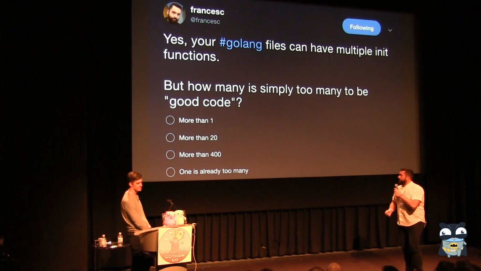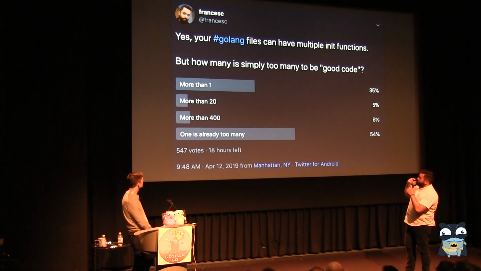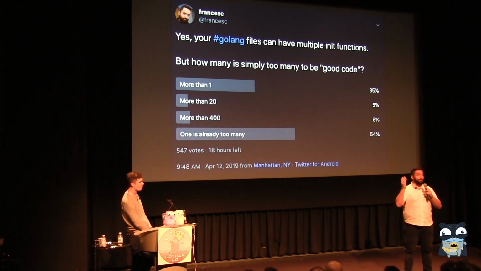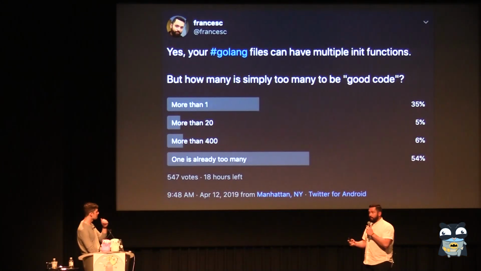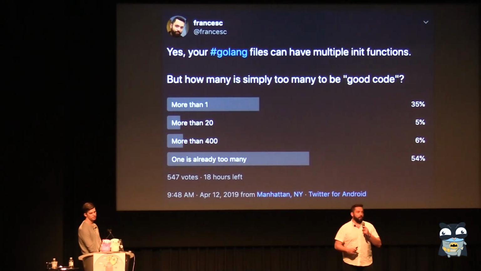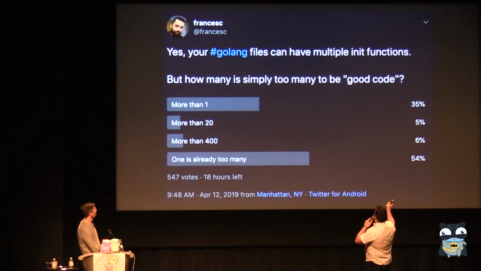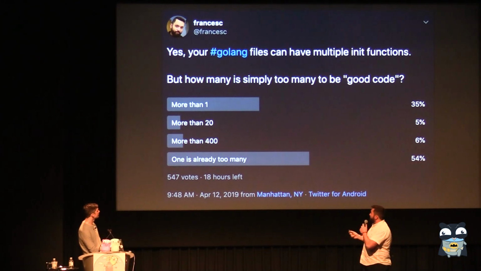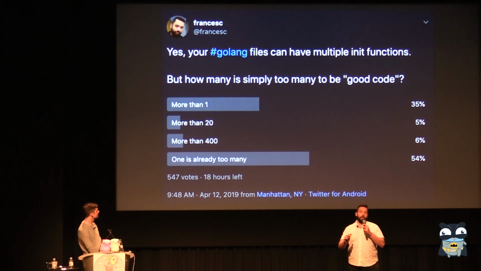So I tweeted this, and the answer was that one is already too many, which I somehow agree with, and the community in general agrees that it's not a good idea to have. Then you have more than one, 35%. Those are the reasonable people, actually. And then you have some people who say more than 20, and then some people say, oh yeah, more than 400.